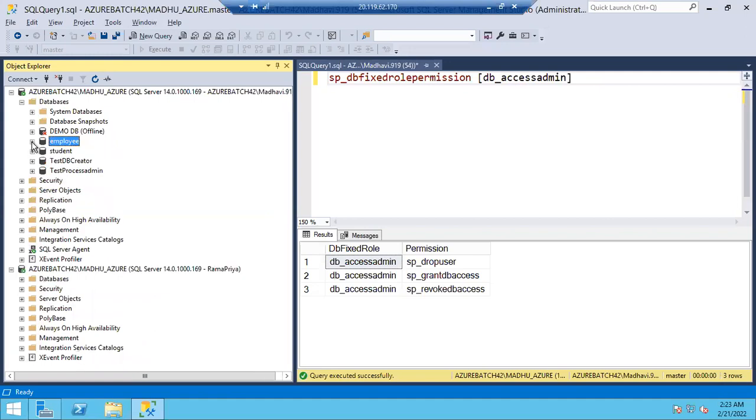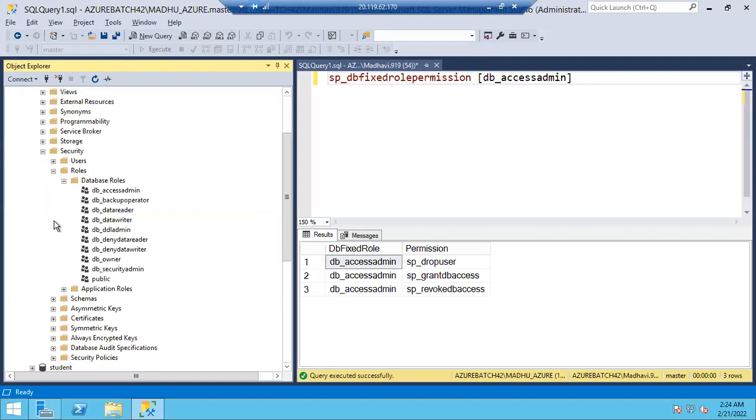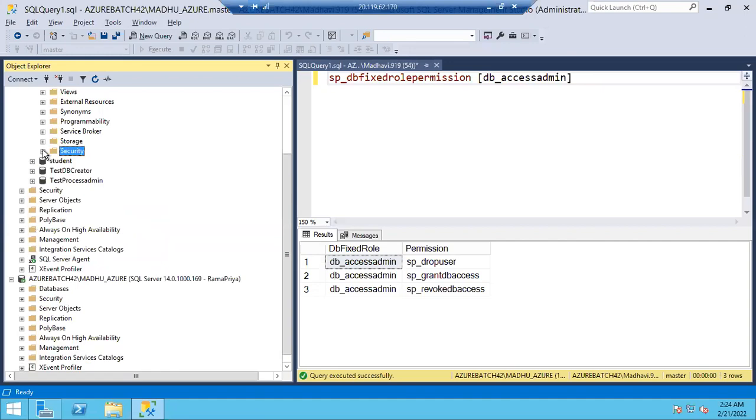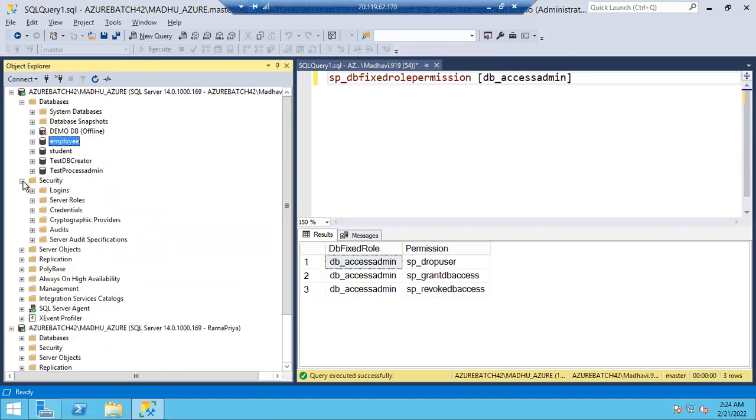How can I create it? Go to security. Which security, server or database? Database level. Security, and go to the user folder. Right click on user, New user. Okay. You can create it by the query also, or by clicking on the new user. And also, if we have Anand login, we can go and double click on that one.